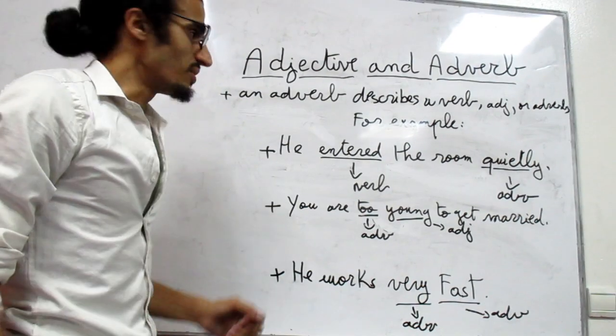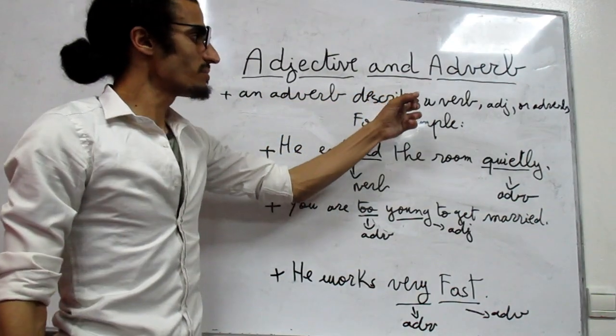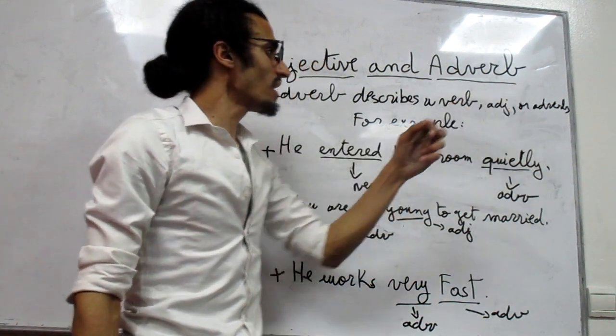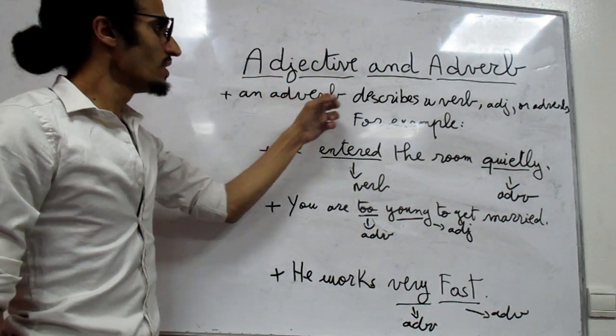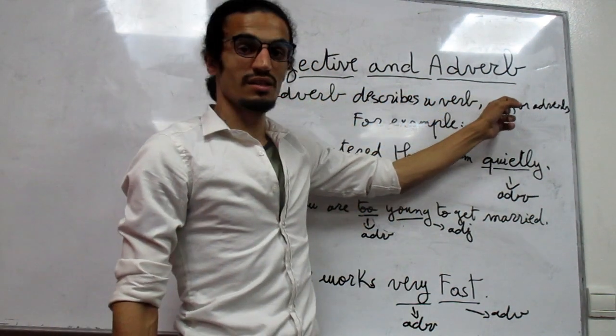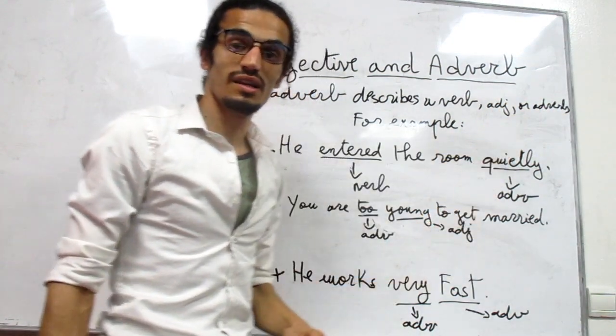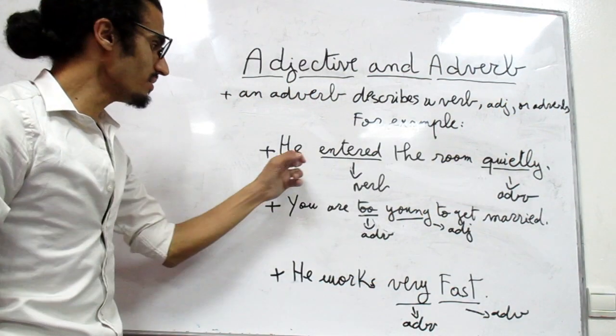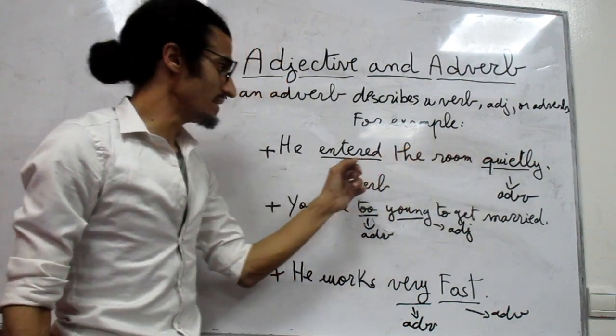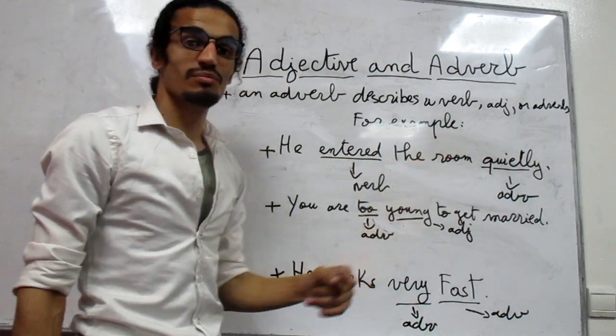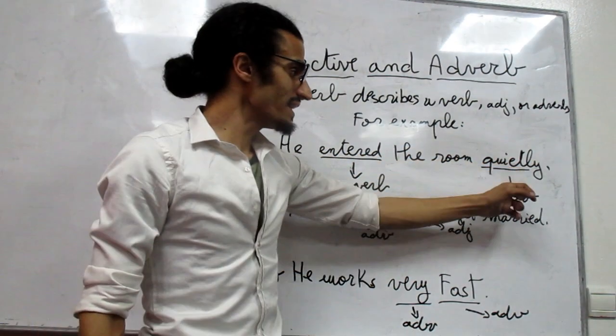Now let's see an adverb. An adverb describes a verb, adjective or adverb. الحال يعبر عن الفعل الصفة أو الحال. Adverb الحال. For example, he entered the room quietly. هو دخل الغرفة بهدوء. Quietly is an adverb.